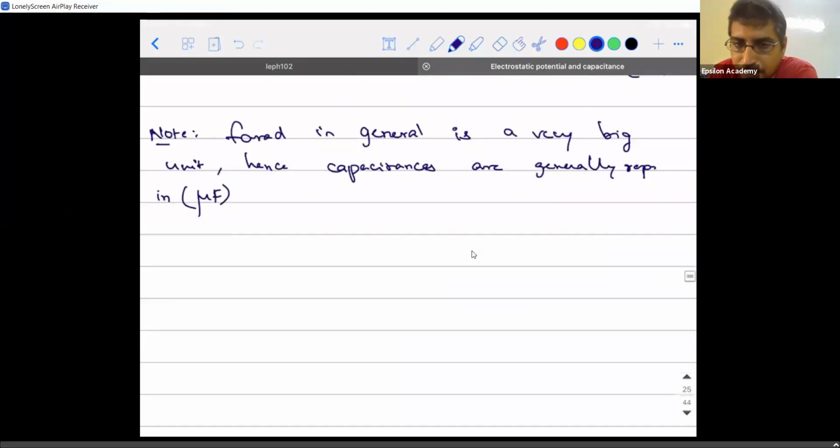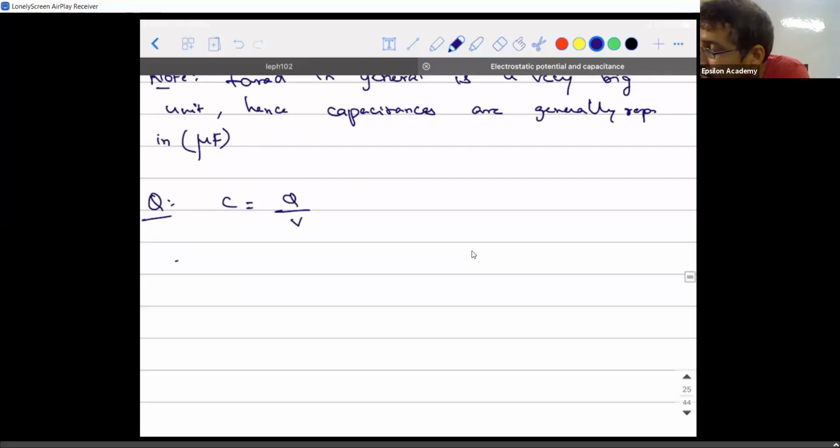Now I have a question. We know that C is equal to Q divided by V. So from this I can write Q is equal to C into V. This is like a formula, have it in your mind.